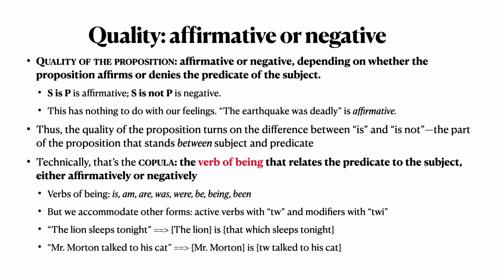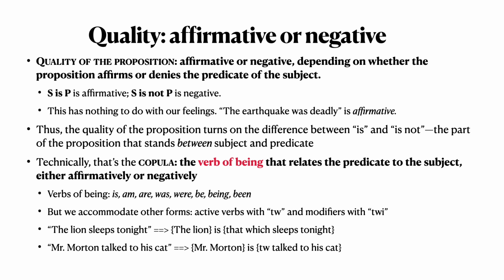Similarly, Mr. Morton talked to his cat becomes Mr. Morton is that which talked to his cat. We just put the TW in there for that which. Note that we would never say that which of a person like Mr. Morton. We would say something like Mr. Morton is he who talked to his cat. Doesn't matter. We're going to use TW as our abbreviation all the time because we always know what that means. It just means that which, and don't worry about the fact that nobody would talk like that. The whole point of translating is to get to the logical content and not to make it sound pretty. So don't worry about that.